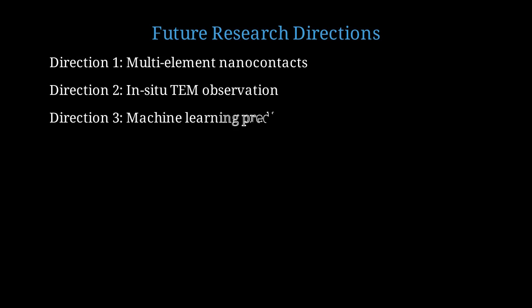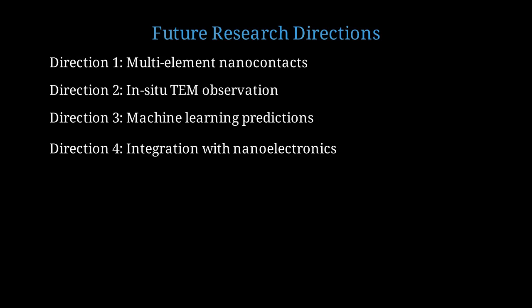Using machine learning to predict which atomic configurations will exhibit reversible plasticity could accelerate materials discovery. Integrating reversible plastic nanocontacts into functional nanoelectronic or nanomechanical devices is a major engineering challenge with huge potential payoff.